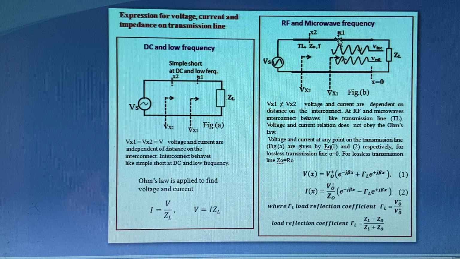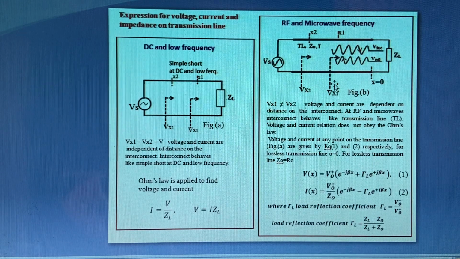But if you go for RF and microwave frequency, then the interconnect which is used to connect the source to the ZL behaves like a transmission line as shown here. It behaves like a transmission line with a characteristic impedance Z0 and a propagation constant gamma. In such a case, if you measure the voltage over the interconnect, that is behaving like a transmission line, voltage at x1 is not equal to x2.